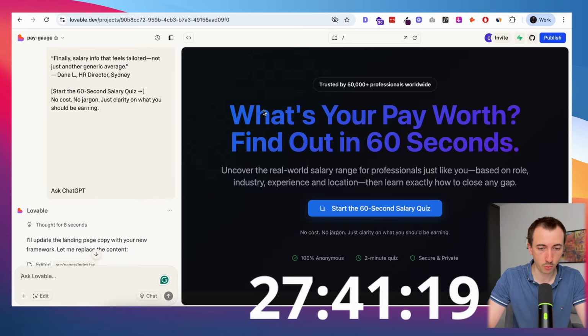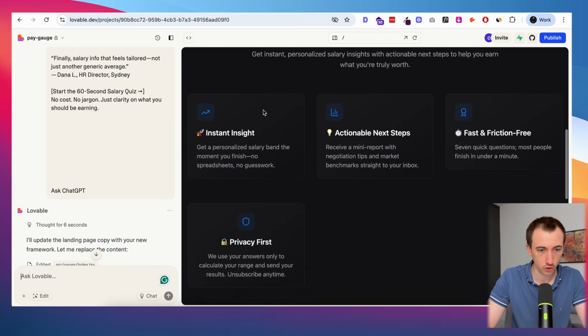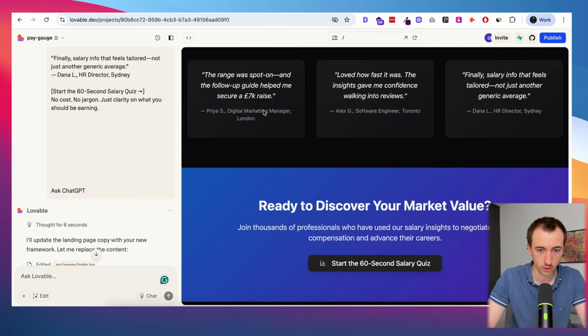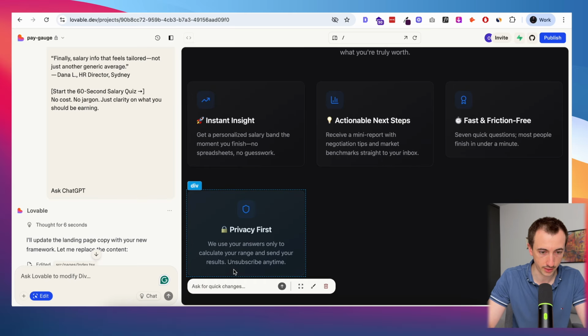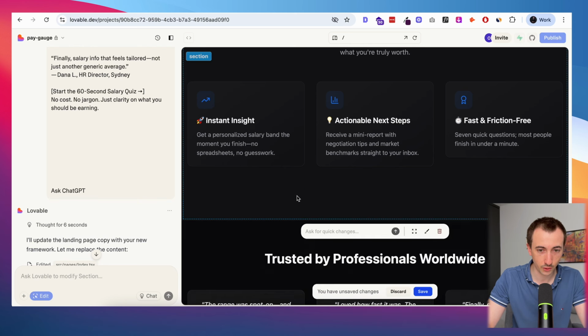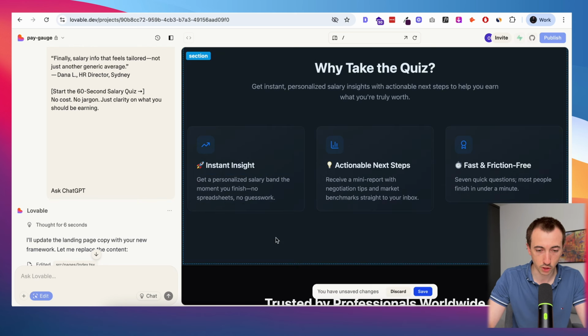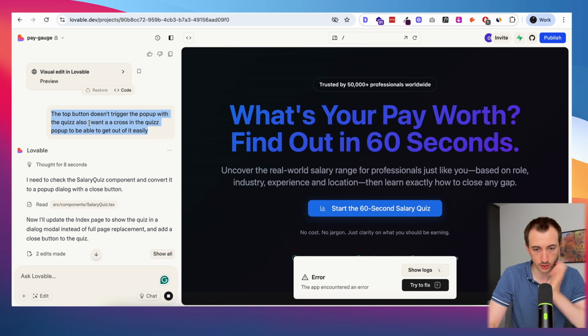Okay, so Lovable has finished implementing my copy for this first opt-in page, which is looking pretty good. I'm just going to go ahead and remove this thing here because, privacy, we don't really have any privacy protection in place for this tool right now. So here we go. We just have the 3 in a row. That's much cleaner.